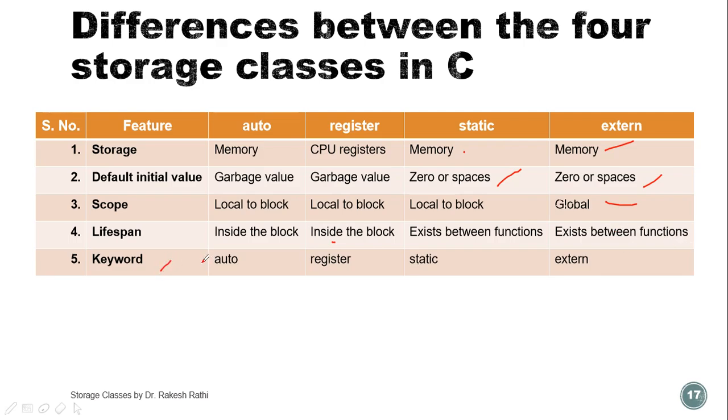Then the keyword for the automatic storage class is auto. If we do not use auto, then by default it is also the automatic storage class. For the register storage class, the keyword is register. For the static storage class, the keyword is static. And for the global or external storage class, the keyword is extern. If we declare outside the main program, then by default this is the external storage class.